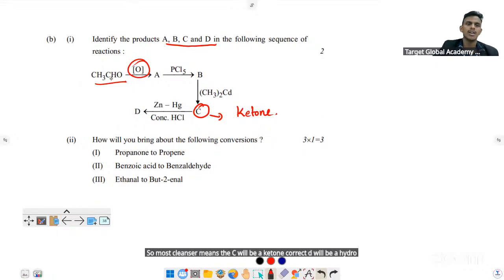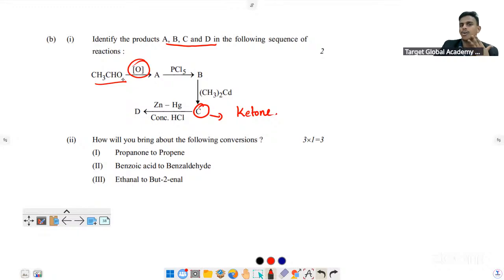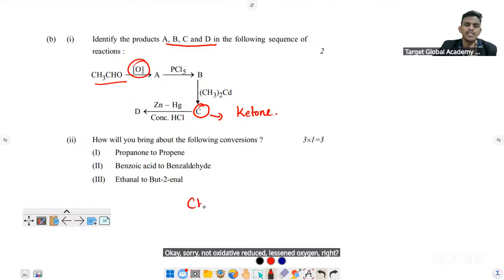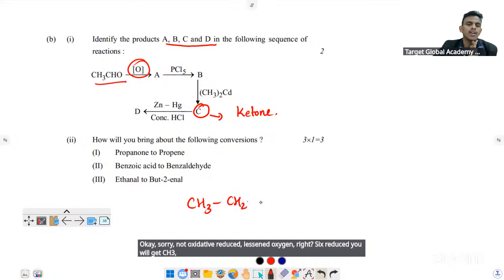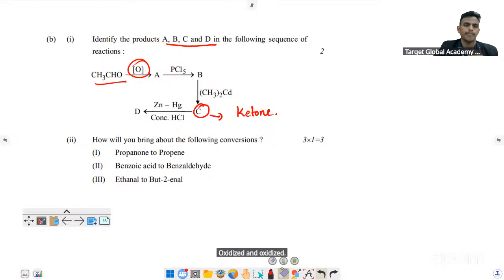Okay, let's see. What happens when CH3CHO gets oxidized? Okay, no, sorry, not oxidized, reduced. Listen, oxygen, right? So it's reduced. You will get CH3CH2OH. No. Oxidized. Okay. Aldehyde gets oxidized.